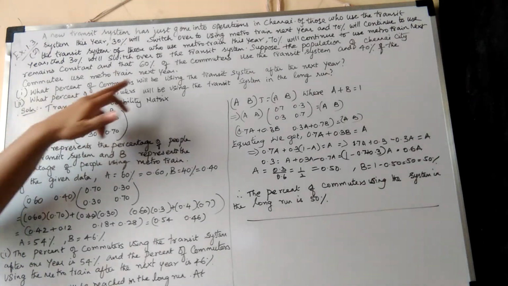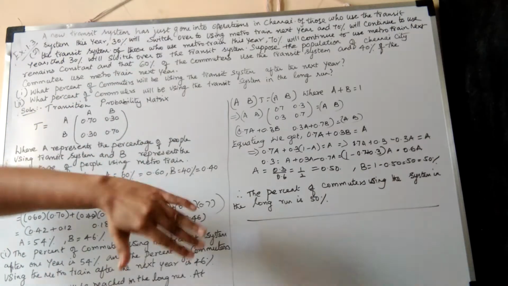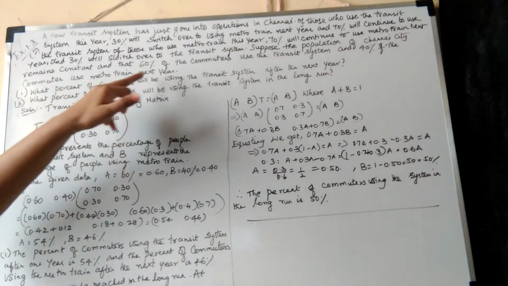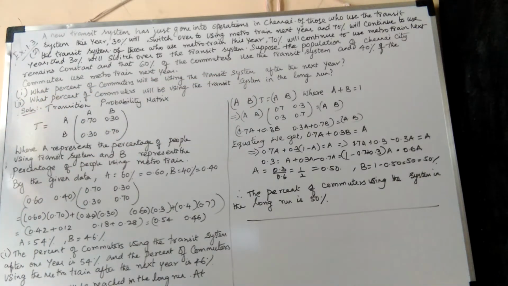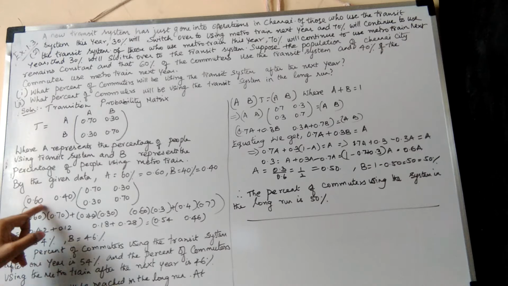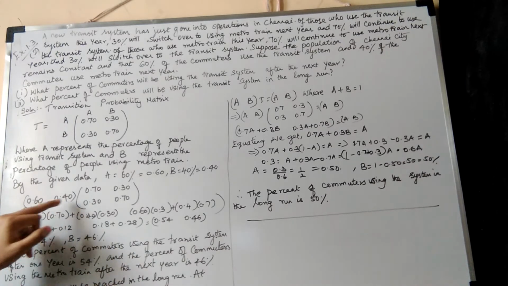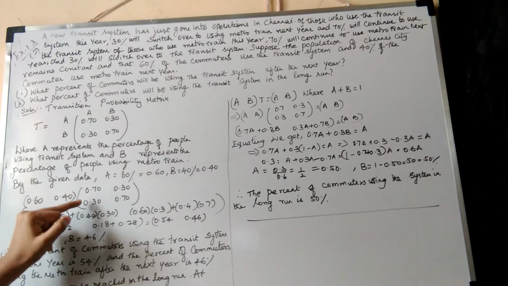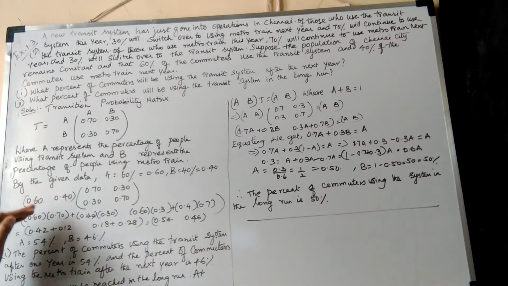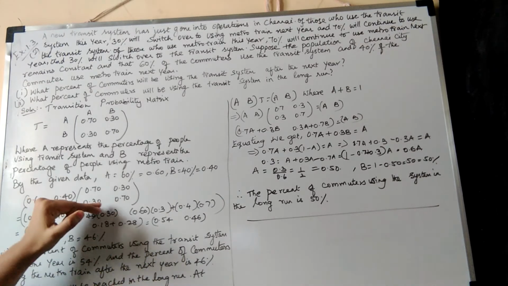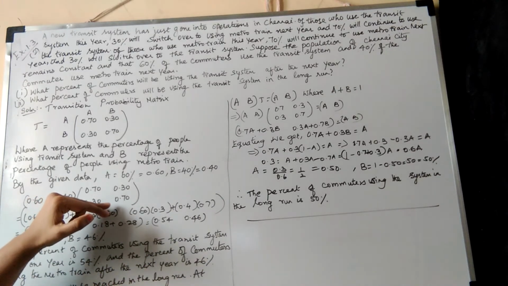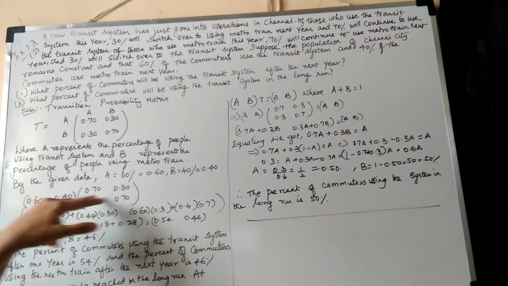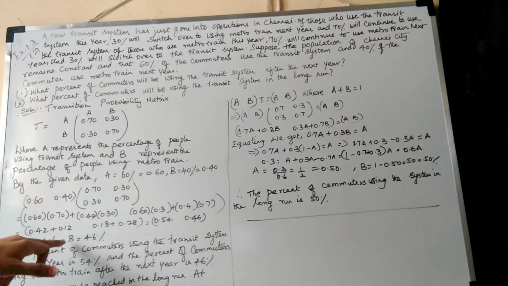Now your question is, for the next year, 60% of commuters use the transit system and the remaining 40% use the metro system. So the next year it is 0.60 and 0.40: the transit is 0.60 and the metro train is 0.40. So the AB matrix is multiplied with the transition matrix. This is your current transition, and this is your next successive transition. You multiply and find the current percentage.